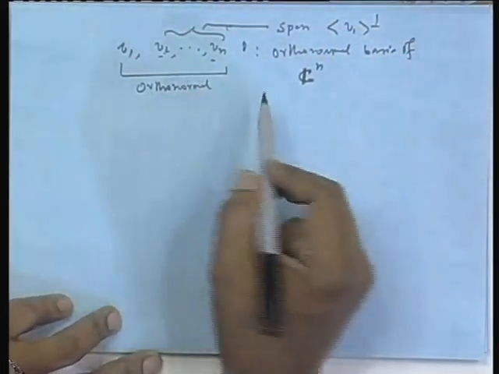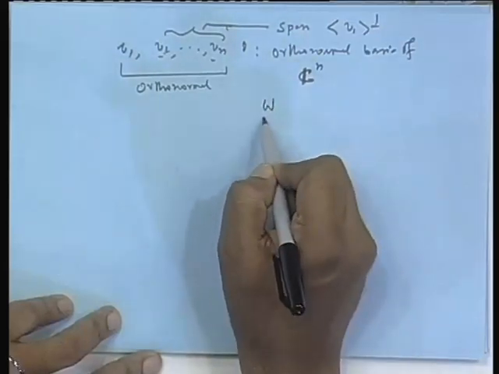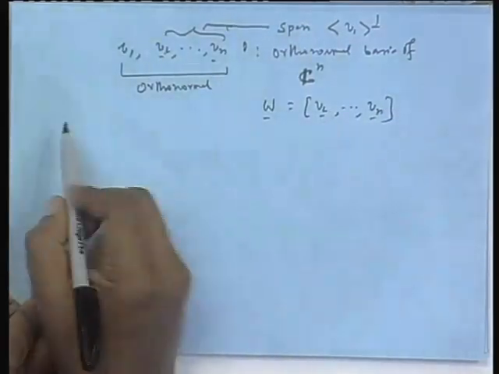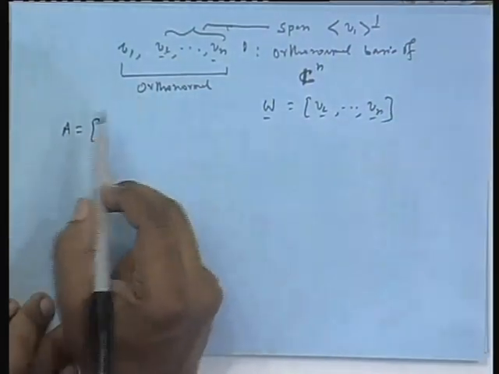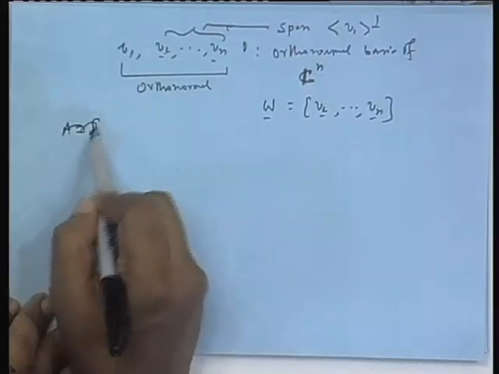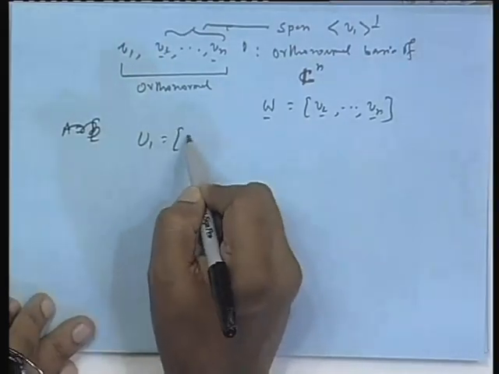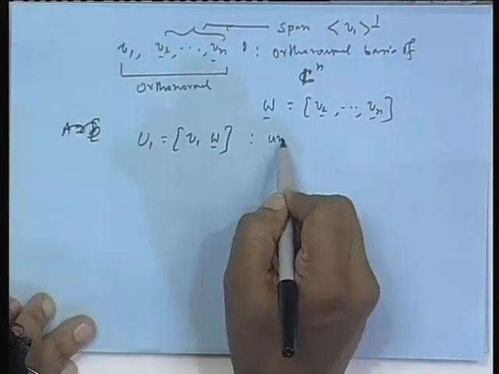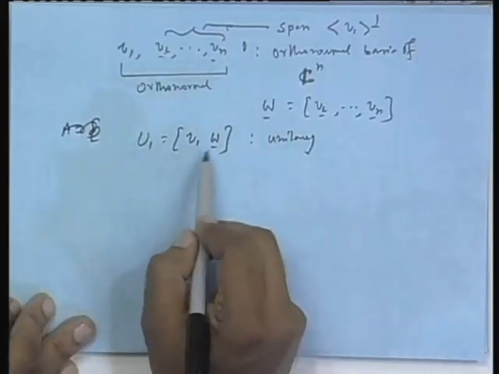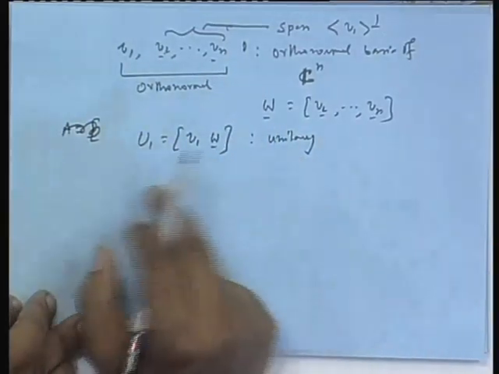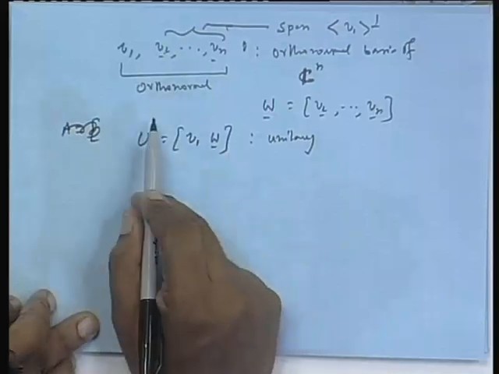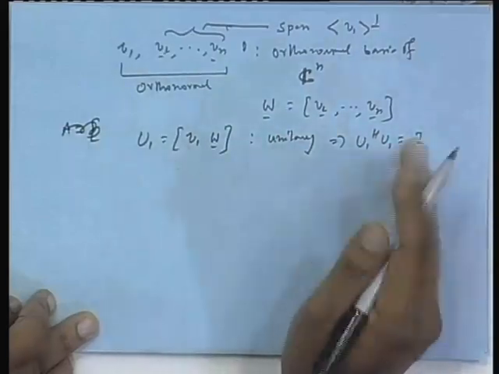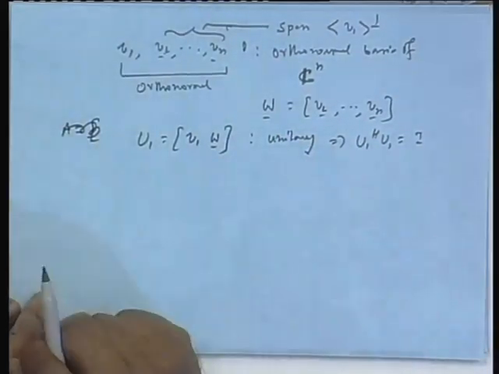This is the case. This V 2 to V n, I form a submatrix W, and then I form one matrix U 1 as V 1 and W. Clearly, this is a unitary matrix, because all the columns are mutually orthonormal. Okay. That means, if you take U 1 Hermitian U 1, you will get identity, that is obvious, because the columns are mutually orthonormal. This is given to me.